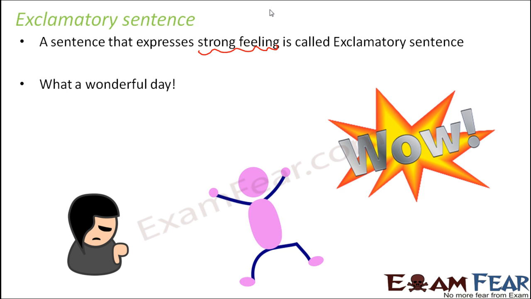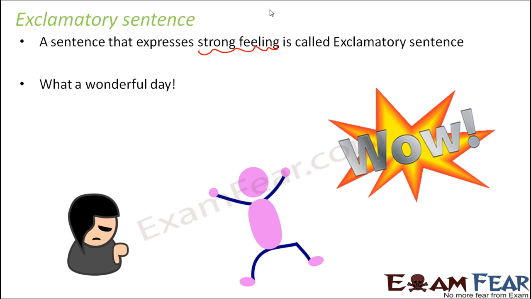In case you want to write the same sentence as an assertive sentence, you would write it like this: it is a wonderful day today, or today is a wonderful day. In that case, you are just declaring the fact that it is a wonderful day. But when you say what a wonderful day, that shows that you are kind of amazed to see this wonderful day. Right? So this expresses your feelings.